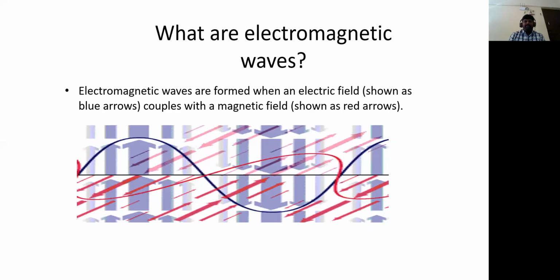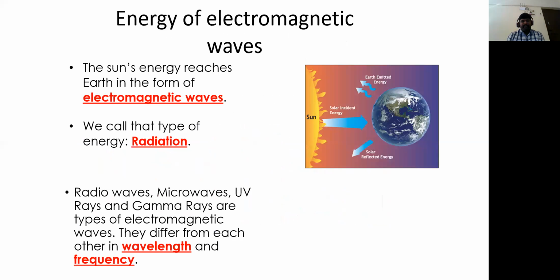When we talk about the energy of electromagnetic waves, the sun's energy reaches earth in the form of electromagnetic waves. So this is a basic source of electromagnetic waves, and we call that type of energy radiation.